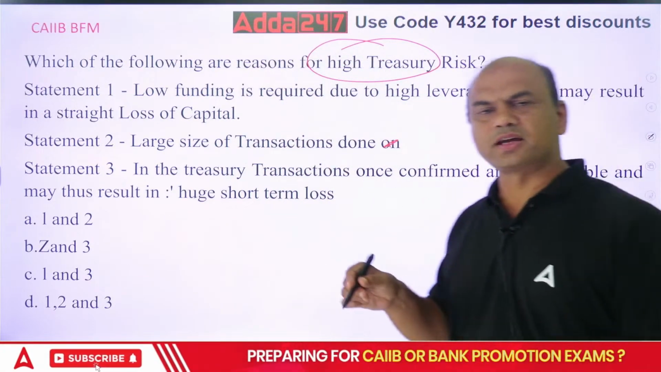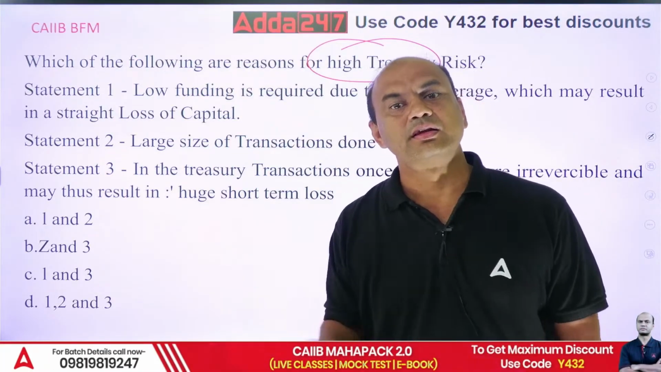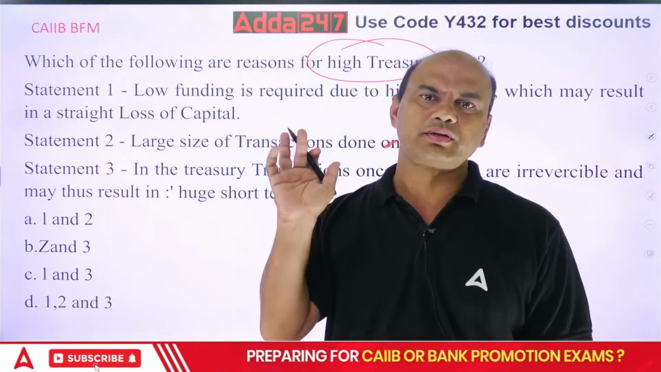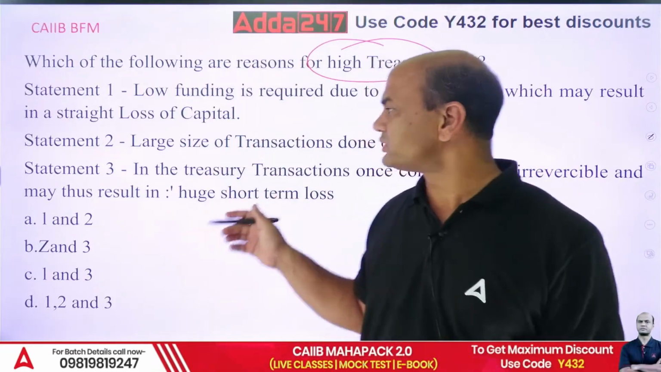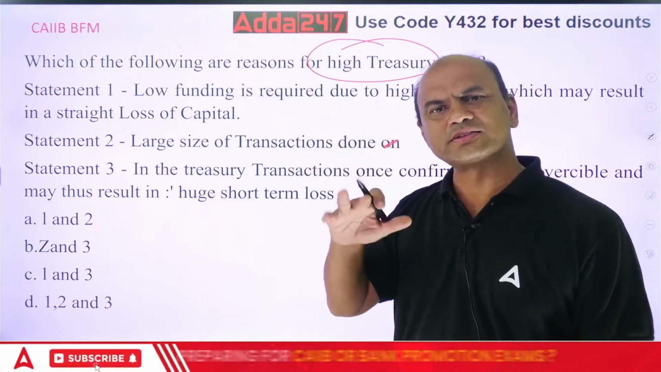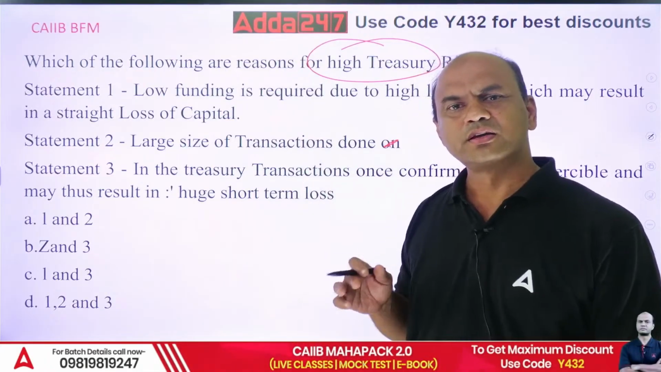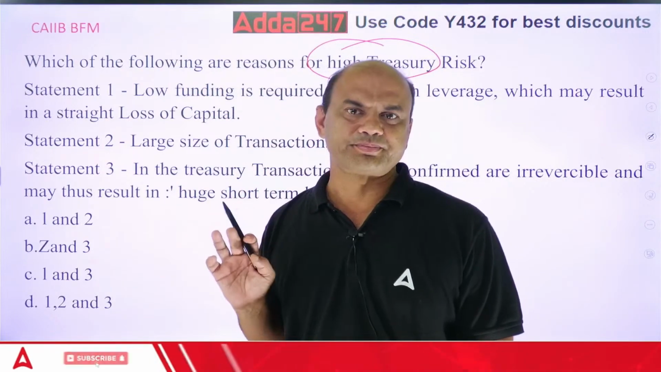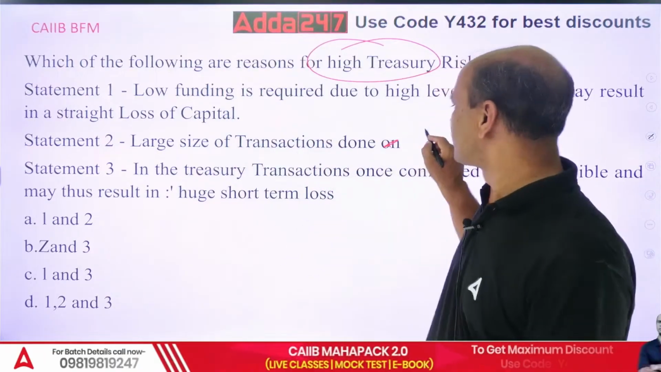I press the button buy. Done. Even after half a second, if I say that no, wrong, it's gone. It's irreversible. That's why huge cost. And the amounts are what? Large size of transactions. Treasury transactions deal in the range of 500 crores, 1000 crores, 100 crores. The figure starts from crores and generally it's 100 crores minimum. So that's why this is huge. So 2 is also true.